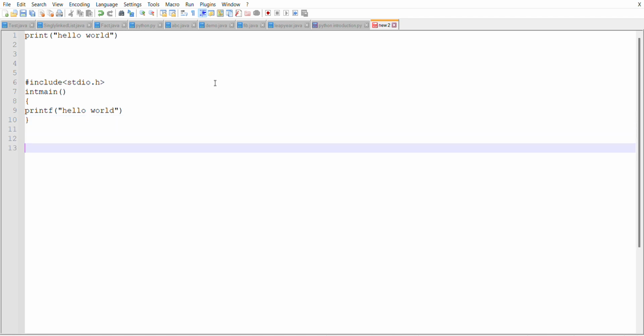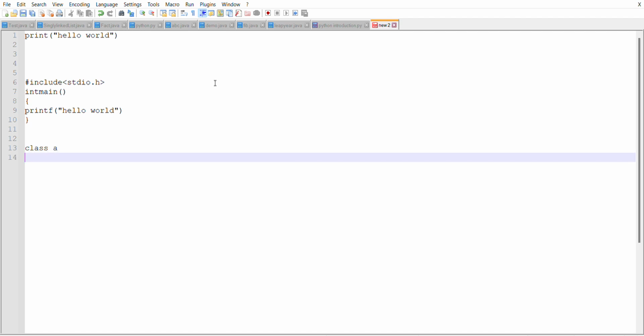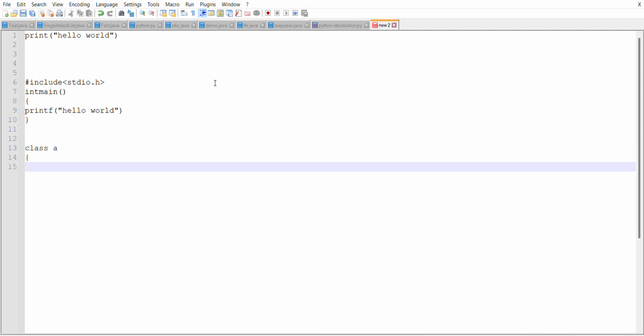The same program we write in Java. In Java we use classes, that is class declaration, class A. Here we use the main function, public static void main, string array of args.